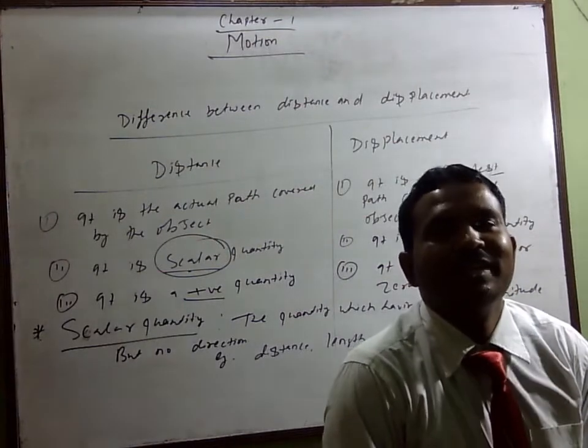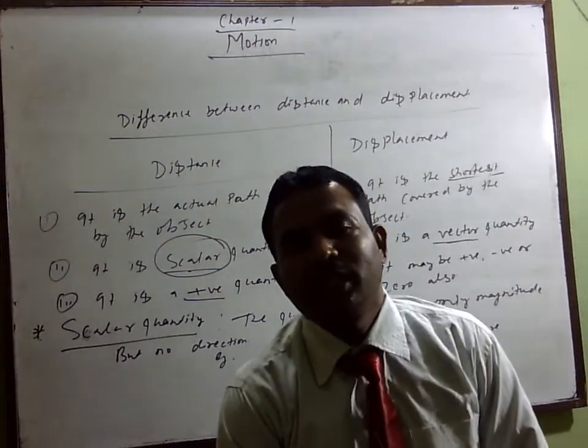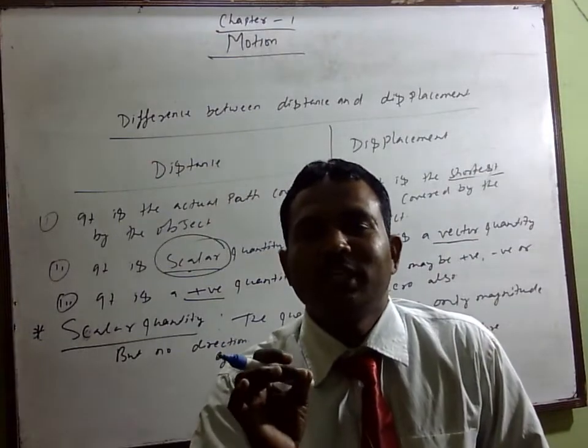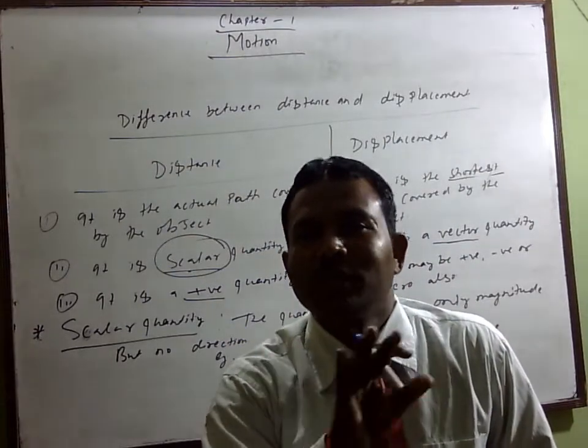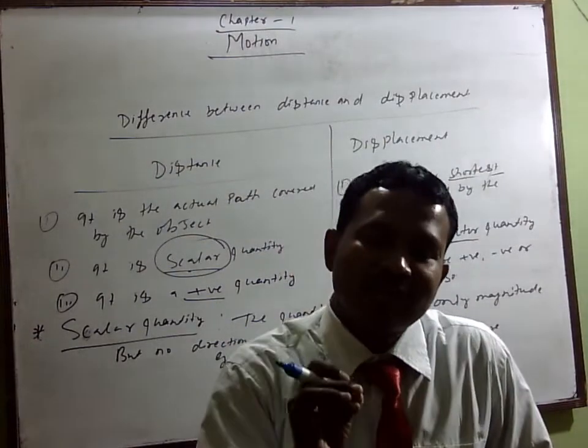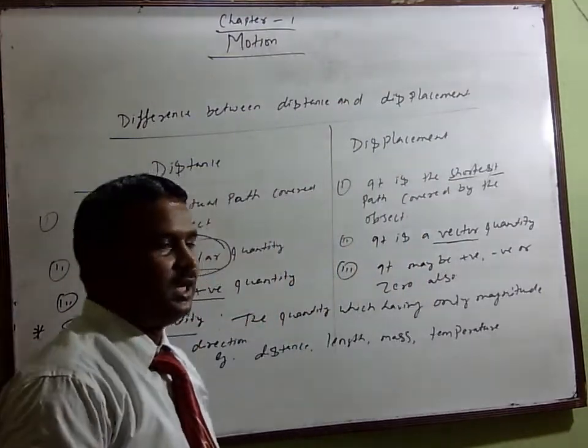So you will say that the quantity which has only magnitude but no direction is said to be a scalar quantity.